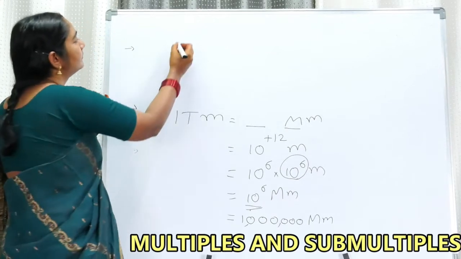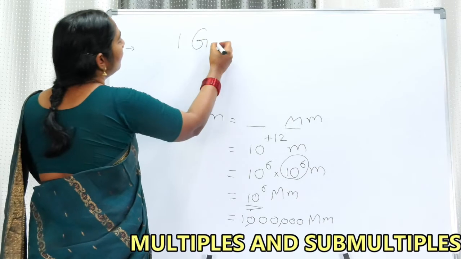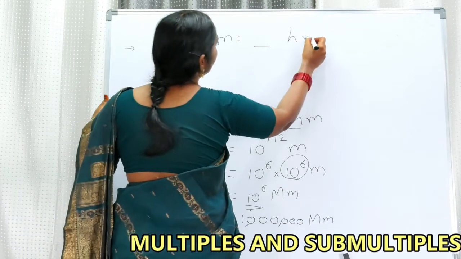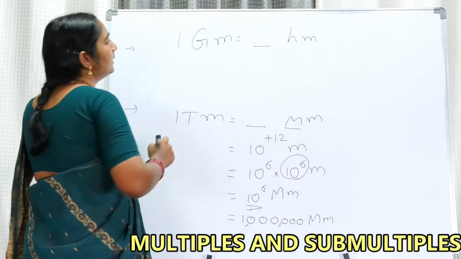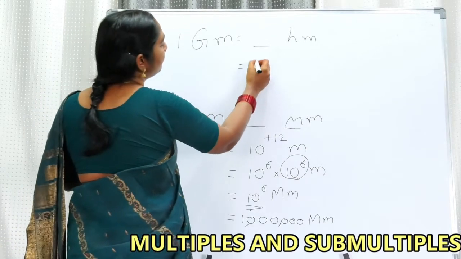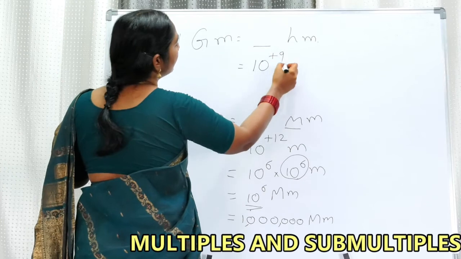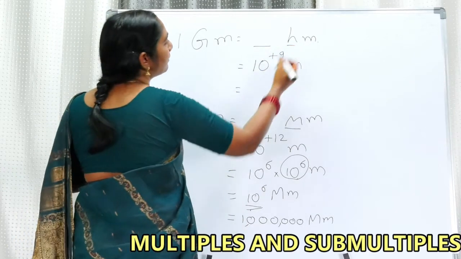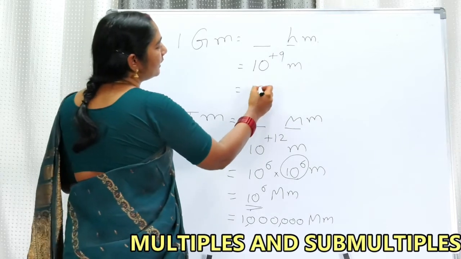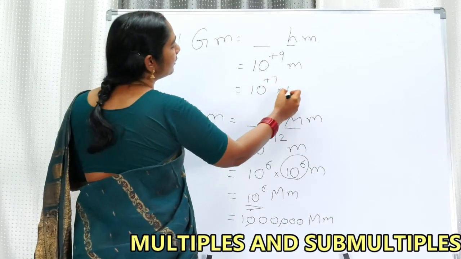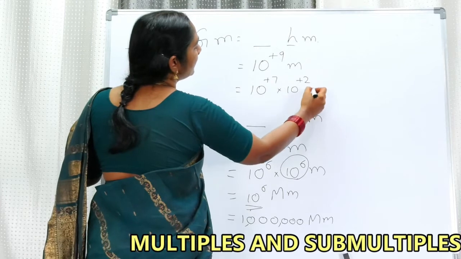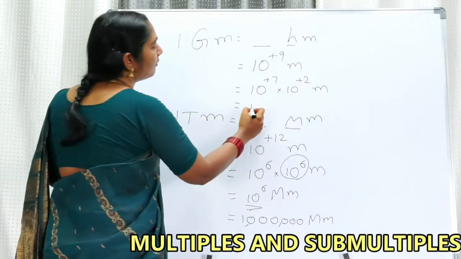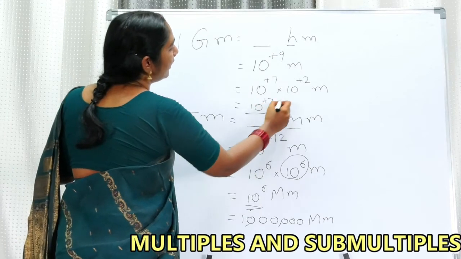1 gigameter is equal to dash hectometer. Giga stands for 10 to the power of plus 9, and hecto stands for plus 2. So I can write it as plus 7 into 10 to the power of plus 2 meter. So that is equal to 10 to the power of 7 hectometer.